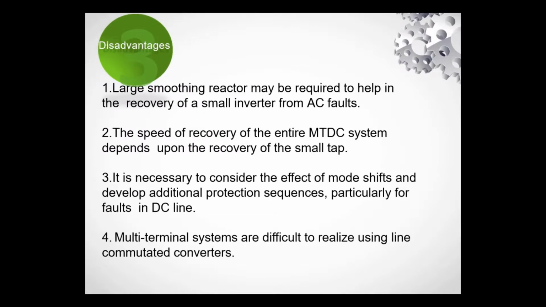Disadvantages: a large smoothing reactor may be required to help in the recovery of a small inverter from AC faults. The speed of recovery of the entire MTDC system depends upon recovery of a small tap. It is necessary to consider the effect of mode shift and the fault propagation sequence, particularly for faults in DC lines. Multi-terminal systems are difficult to realize using line commutated converters.